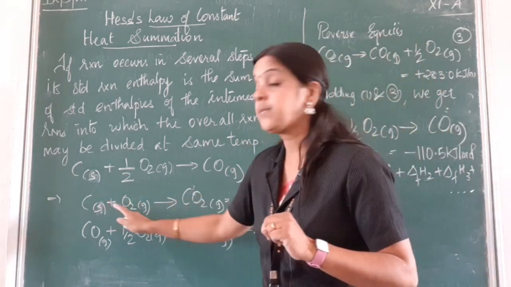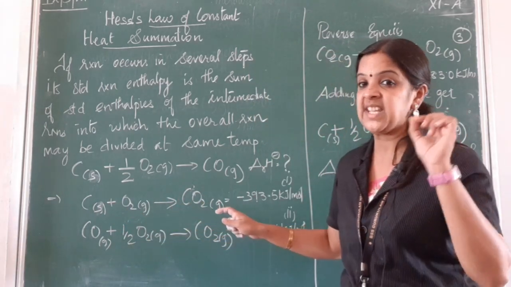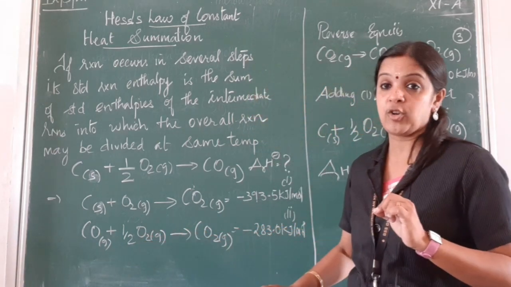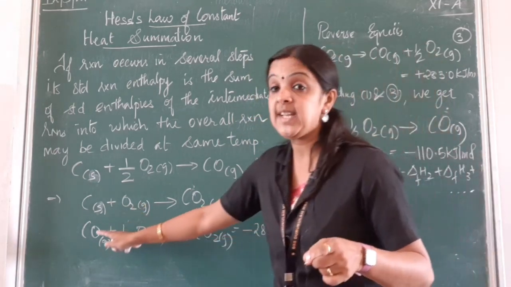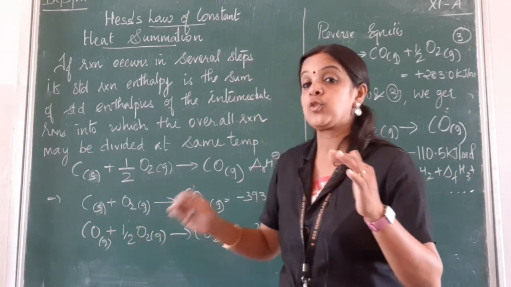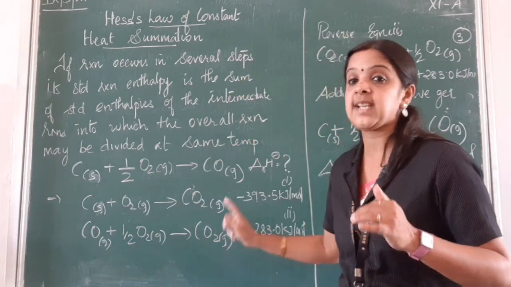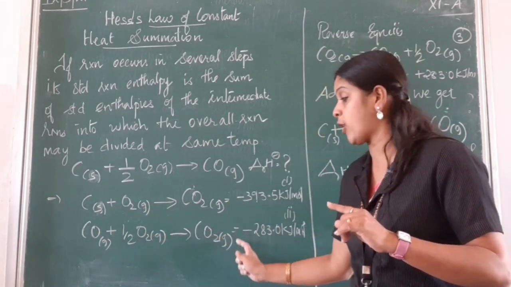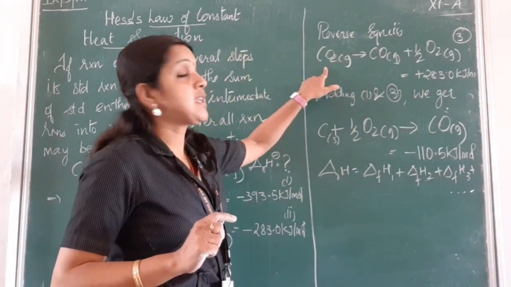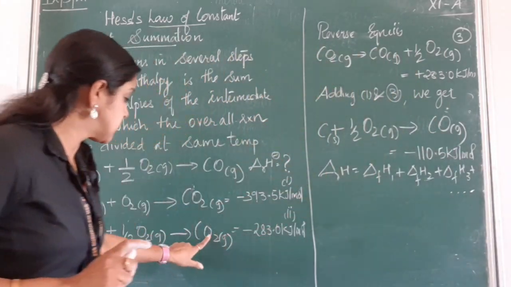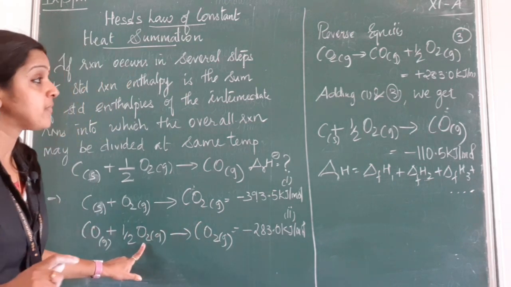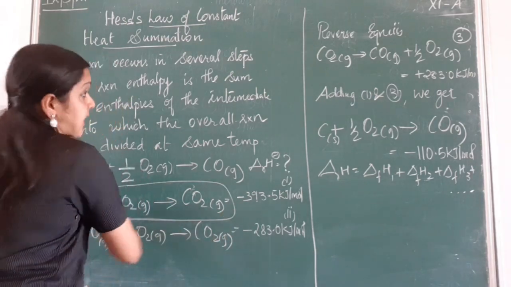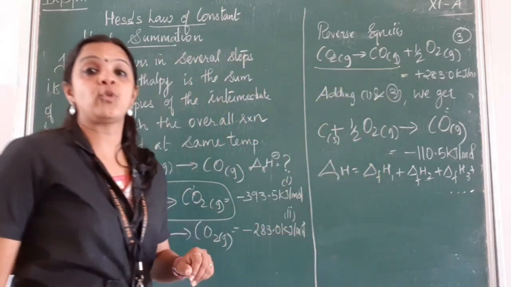That is, carbon plus oxygen gives carbon dioxide, which is an intermediate step, and carbon monoxide plus half oxygen gives carbon dioxide, but unfortunately we need the formation of carbon monoxide. So what can we do? We can reverse the second reaction. When I reverse it, my reactant will become the product and the product will become the reactant. So once I reverse the equation, I get carbon dioxide gives carbon monoxide plus half oxygen. Now what should I do? I should take this reaction and this reaction and add them.